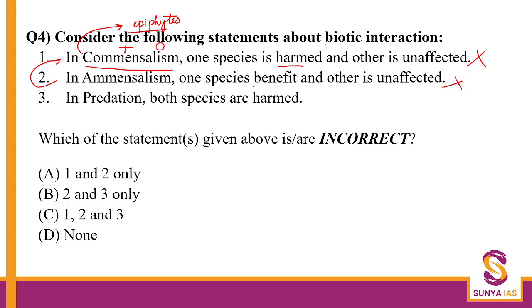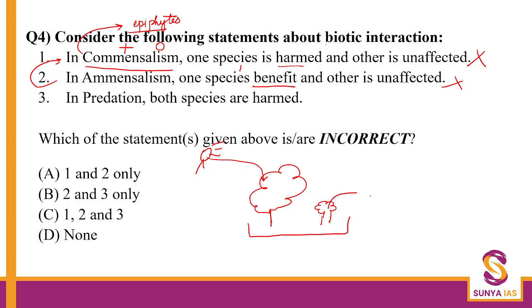Then, amensalism, one species is actually harmed, right? Let's say if this is a big tree and this is a small tree. There is sun, so the sunlight and the nutrition is taken up by the big tree, but this is blocking the sunlight for the small tree. So if I see the interaction of these two species, this is negatively impacted and this is not. Okay. So in amensalism, one is harmed.